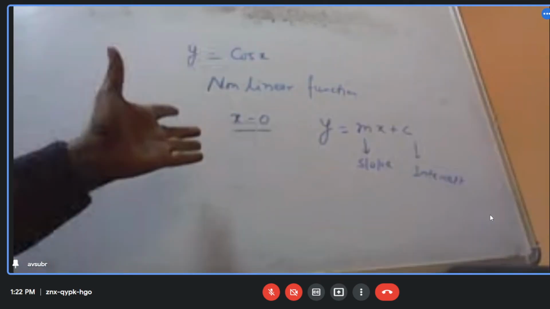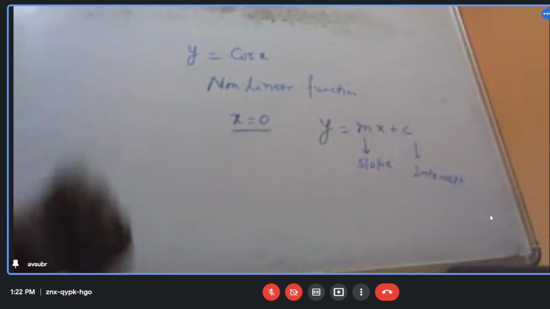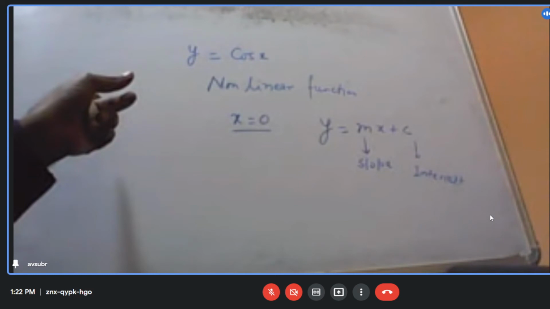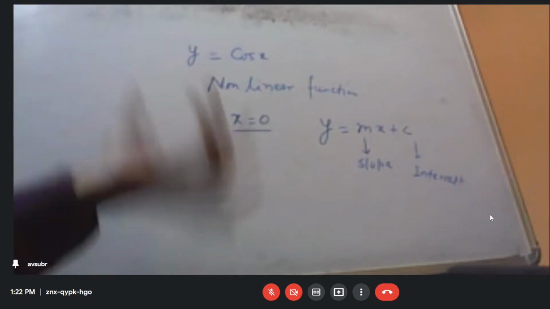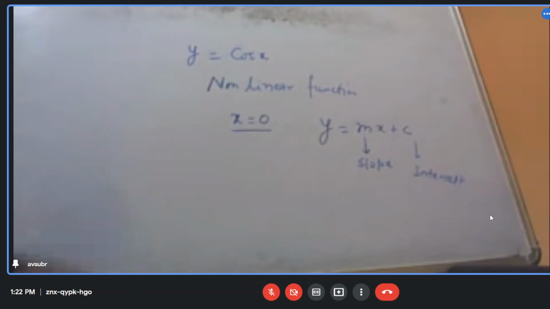Okay. We knew the slope, we knew the intercept. What was the slope at that point of time? 45 degrees, m equal to 1, right? So 45 degrees in that case. What was c?